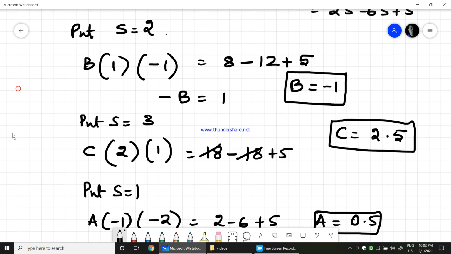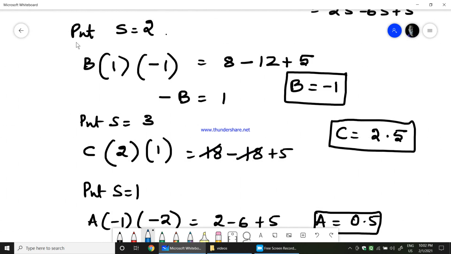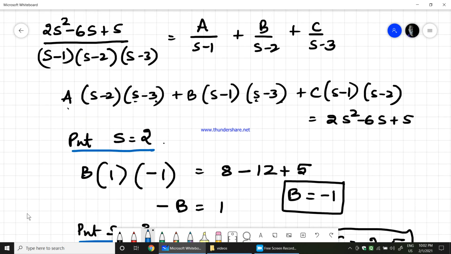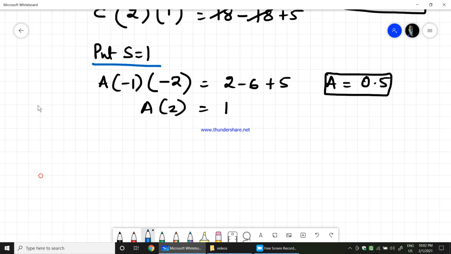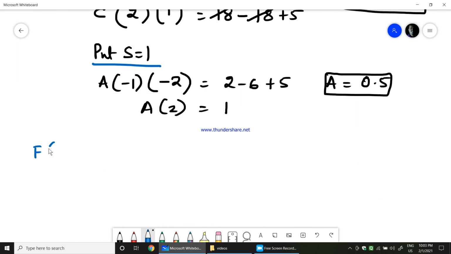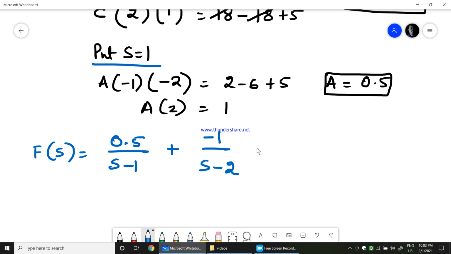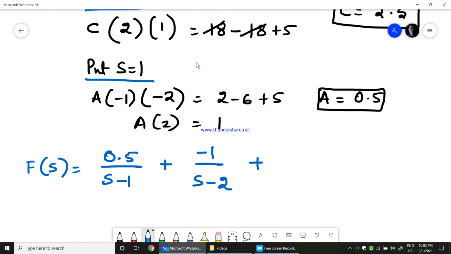So now, by substituting these three values of s, we got a, b, c. Now we will go back and take this equation f of s. Therefore, finally f of s is equal to a divided by s minus 1, so 0.5 divided by s minus 1 plus b divided by s minus 2, b is minus 1, so minus 1 by s minus 2 plus c divided by s minus 3, so c is 2.5 divided by s minus 3.